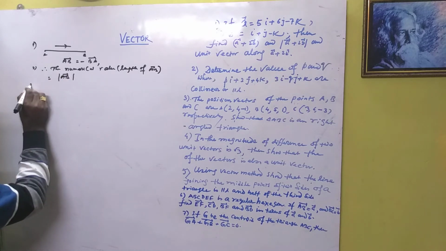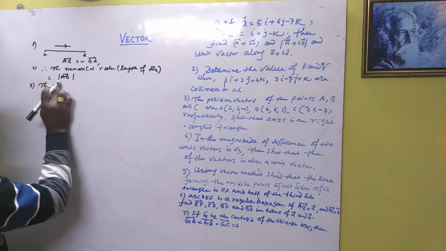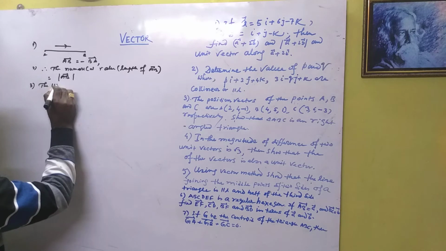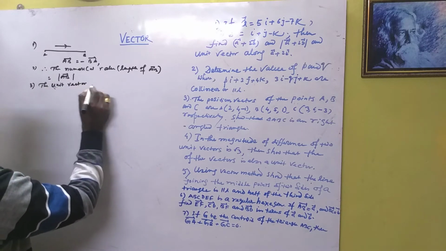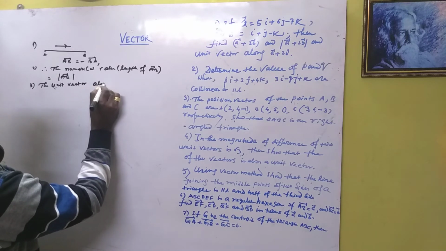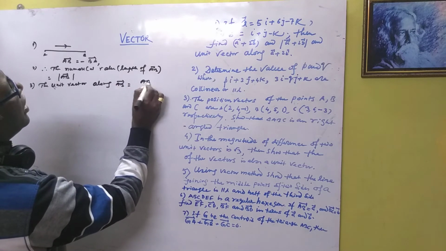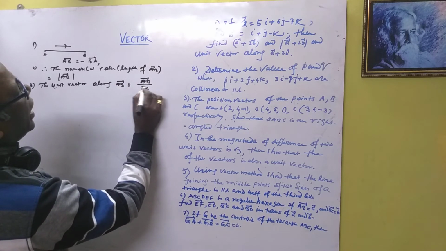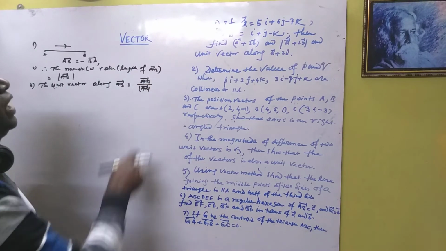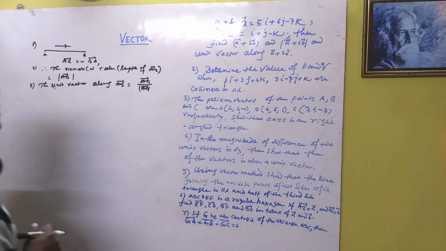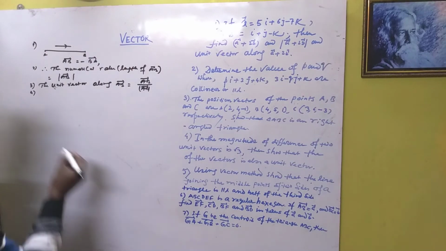Okay, and number 3, the unit vector along AB, and this is equal to vector AB divided by length of AB. A unit vector is a vector whose length is 1 unit. If we take the magnitude of this, the length is 1 unit, so that's why it's called the unit vector. And number 4, find the vector whose length is 5 unit, like that.